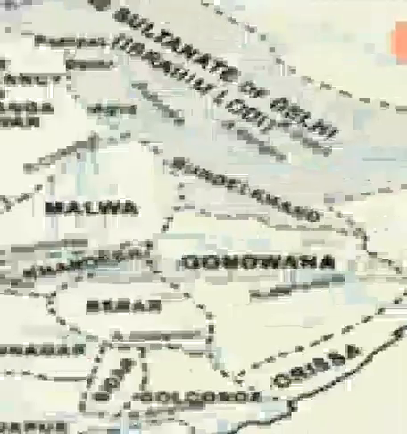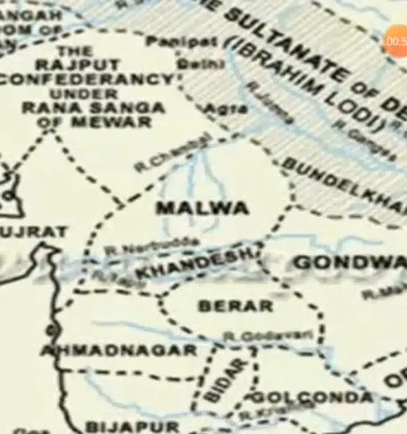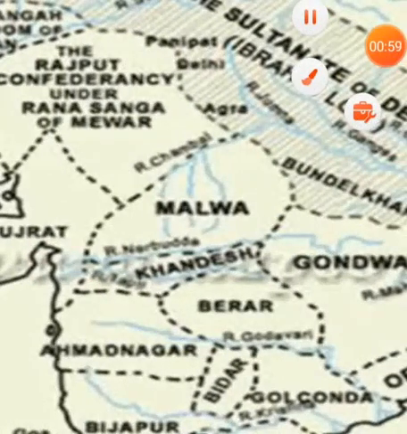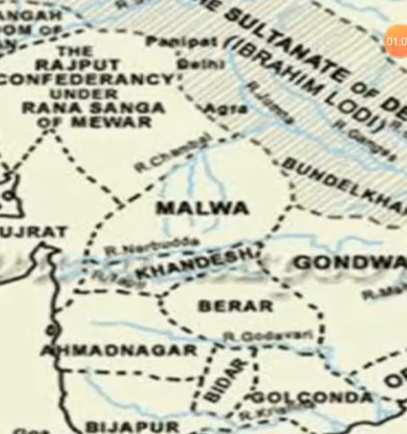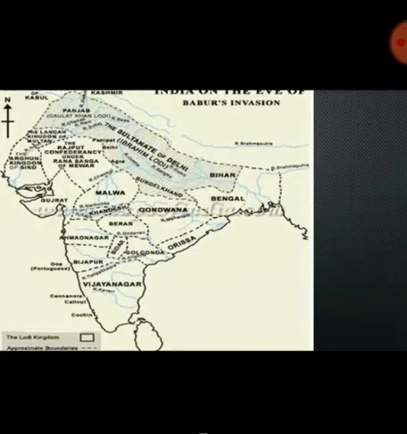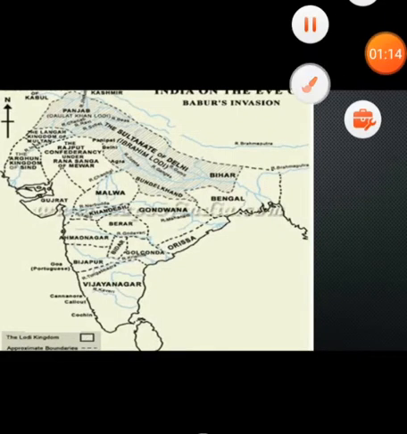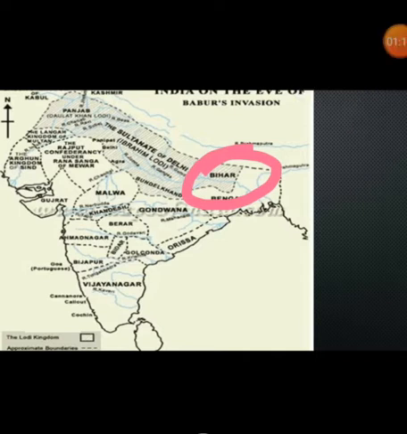Here is a place called Punjab, which was successfully annexed by Babur. Punjab is a part of the northwestern part of India. Now the next place annexed by Babur was Bihar. Bihar is the state which lies between Uttar Pradesh and Bengal. About the location of Bihar, it lies between West Bengal in the east and Uttar Pradesh in the west.